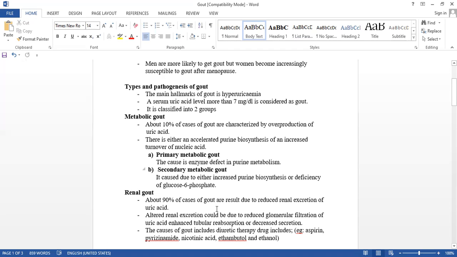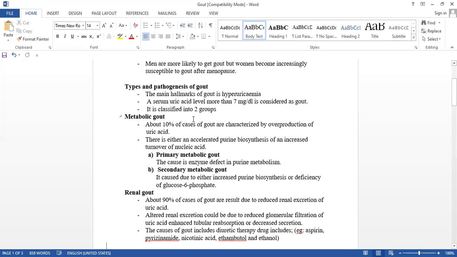Now see here the renal gout. In renal gout, 90% of cases are affected, due to a renal problem. In this case, it is due to reduced renal excretion of uric acid. Maybe production is normal, but excretion is reduced.